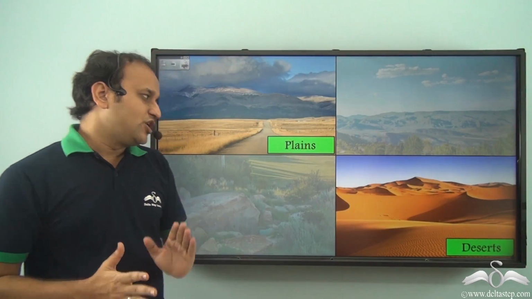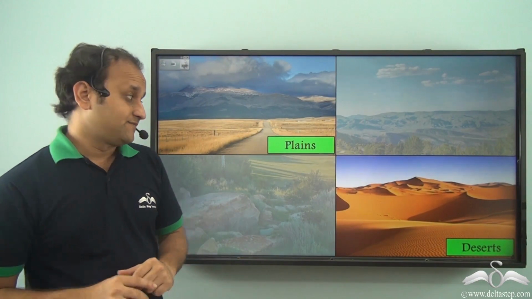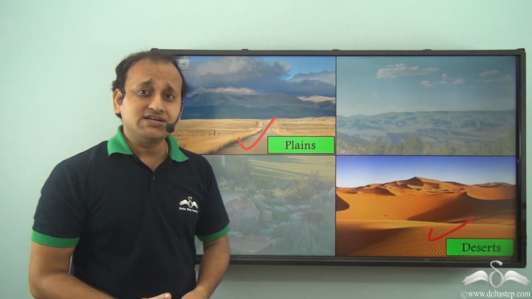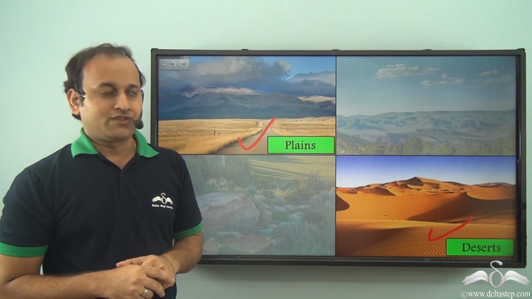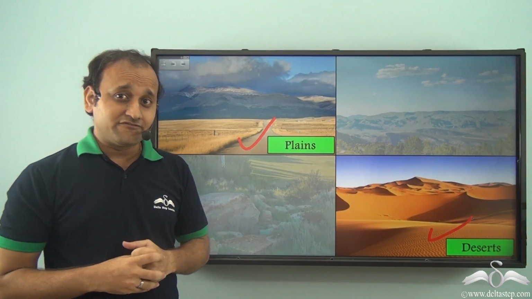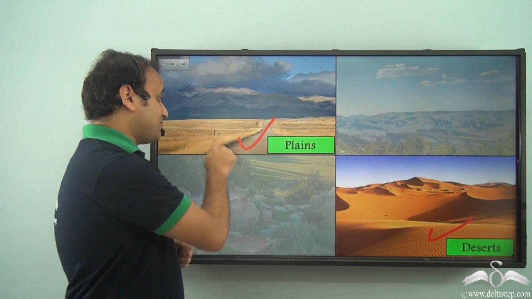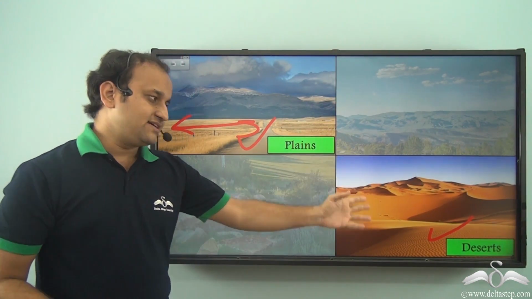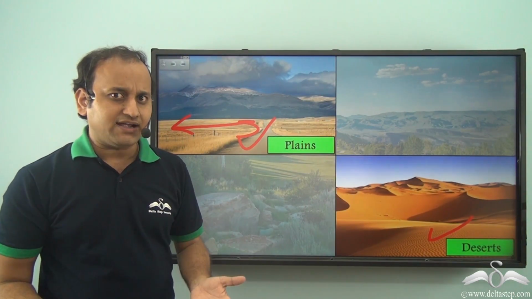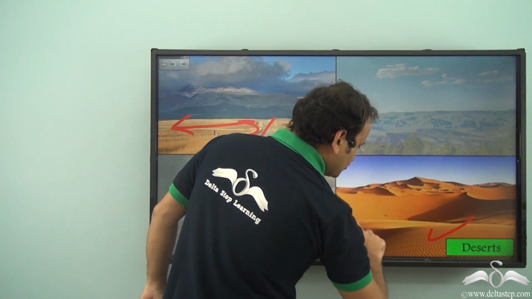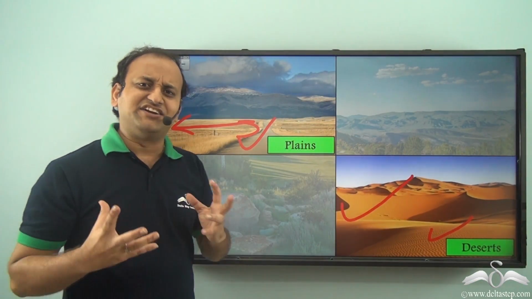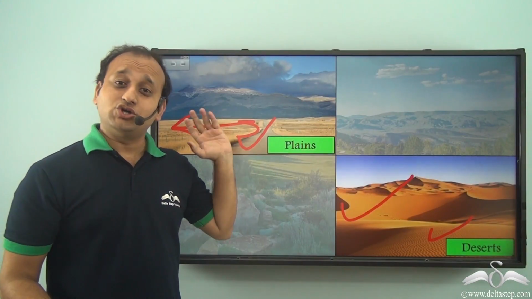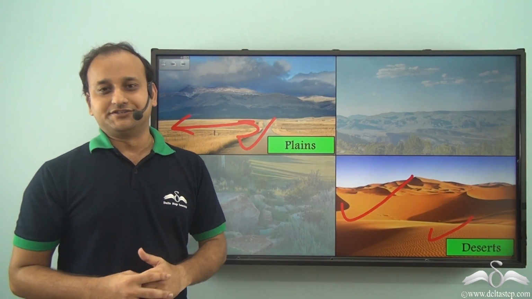So today you learnt about two different types of lowlands. One is the plains and other is the deserts. And although both are lowlands, both are very different from each other. While plains are much easier to live, they have the right temperature and right type of terrain so that different types of animals and humans can live easily. While deserts are also lowlands and pretty flat, but they are covered with usually sand or ice, and they are very dry. As a result, it is very difficult to live in a desert. So these are the two types of lowlands on our planet Earth.